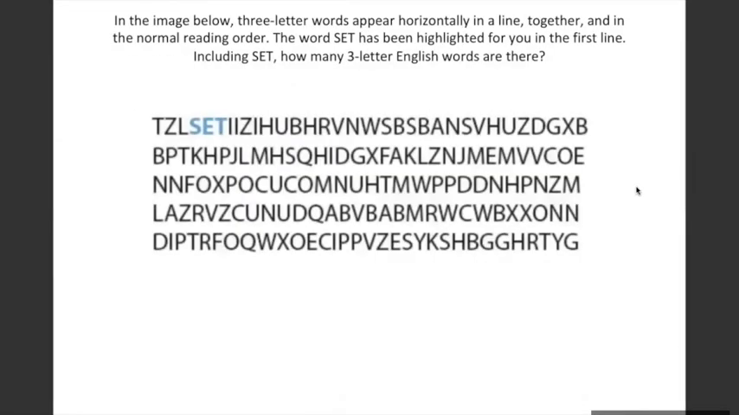All right, so here you are given these jumbled words, and within these jumbled up different letters, one word is highlighted here in blue color, which is set. In these jumbled up things, what you have to find is the number of 3-letter English words that are present. How many 3-letter English words are present in this jumbled thing.